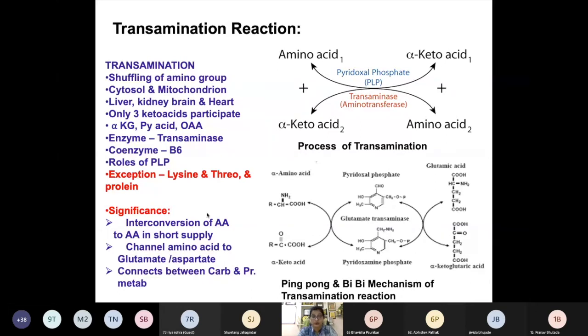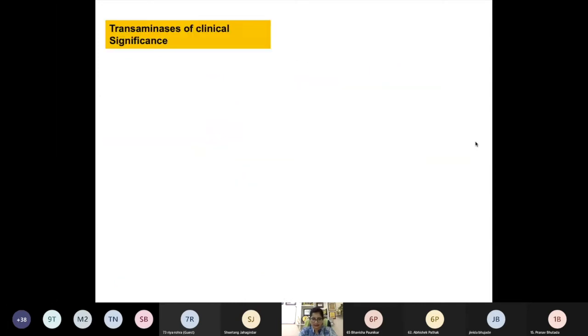Most of the time the short note asked is only transamination. Sometimes it comes along with oxidative deamination. Okay? So this was a transfer of amino group, and we have got synthesis of glutamic acid along with alanine and aspartic acid.